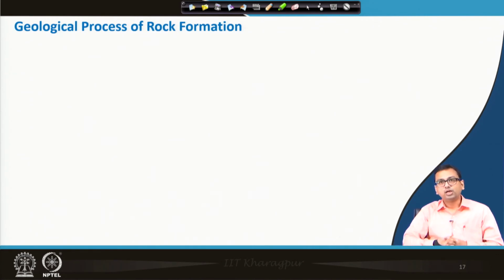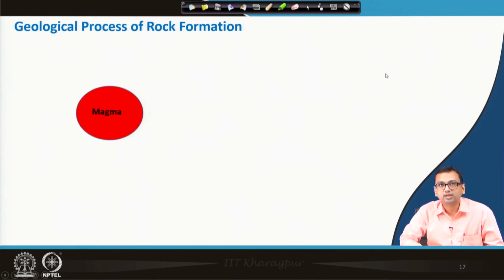Now, I think overall we have discussed the basic three categories of rock mass based on origin. Igneous, sedimentary and metamorphic rock we have studied, and we have seen different types of metamorphic rocks, igneous rocks and sedimentary rocks. Now, we will just discuss briefly the geological process of rock formation. Okay. So, this is actually a cycle. I will try to explain this with the help of a diagram.